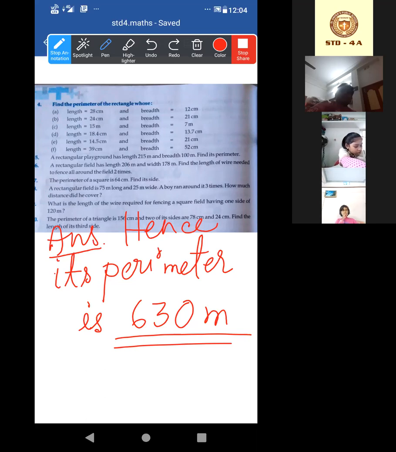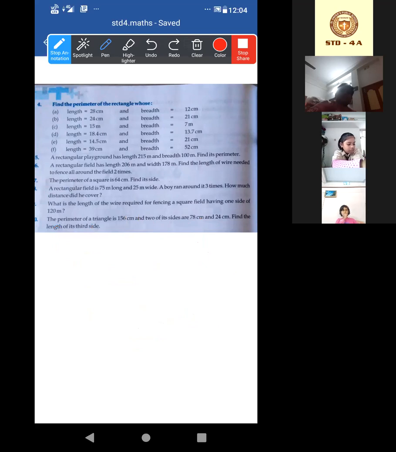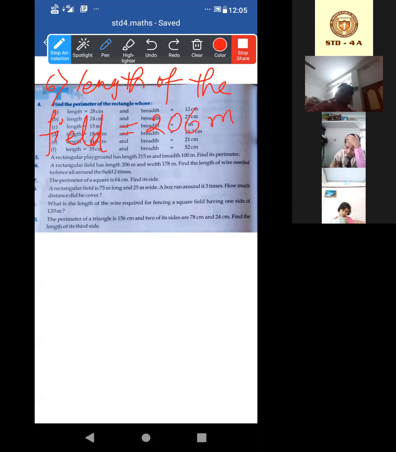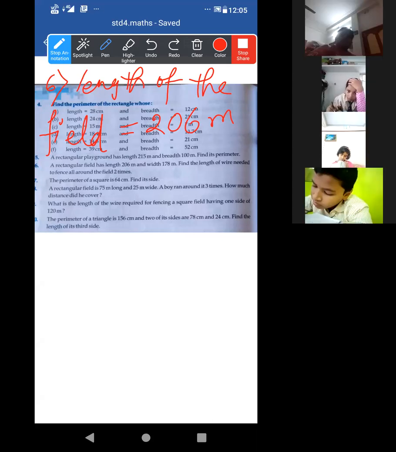Now I am doing number 6. What is given in number 6? Look, a rectangular field has length 206 meters. So write length of the field, 206 meter. Okay. And it is 178 meter wide.